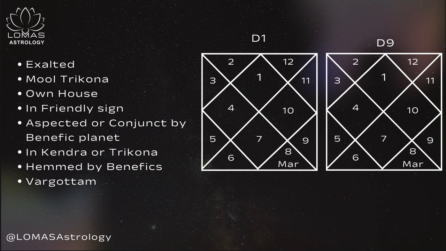So what will be the result? Now we can say that its condition is better. So it will not be weak; you can say it becomes neutral. It will not be weak or very strong, but at least the condition has improved. So it will give some good results.